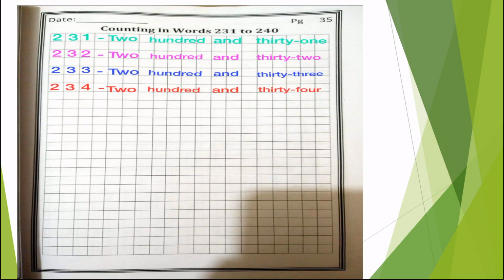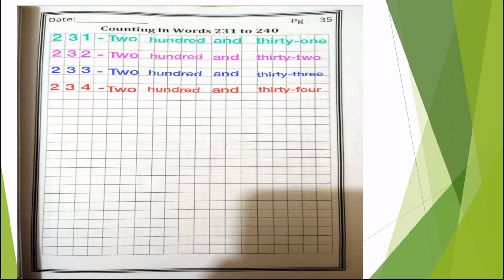200, HUND, hand, RED, red, 100. Now put your finger for a gap, AND, 232, THIR, 30, dash 2, because 30 is a number and 2 is another number. We are going to combine these two numbers and make 32. So you have to put a dash between 30 and 2.